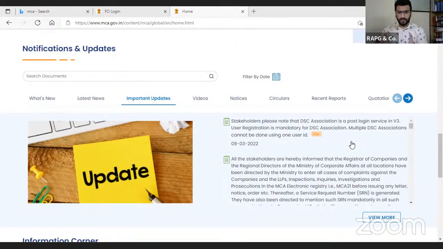According to this line, if we have to associate DSC while logging in, then for each and every DSC you have to create a different login. Hope we will get a clarification from the ministry on this statement. But as of now, this statement is mentioned on the MCA website, and according to this statement, from one user ID you can associate only one DSC.